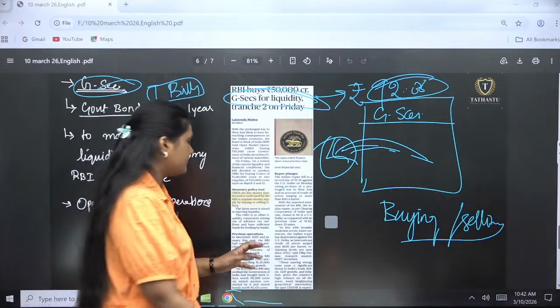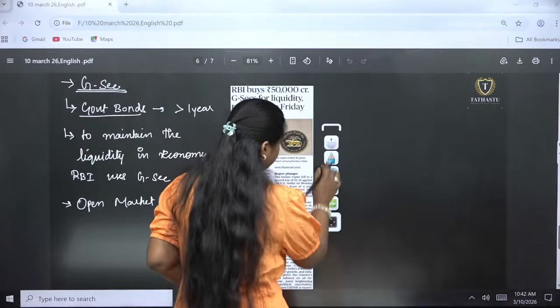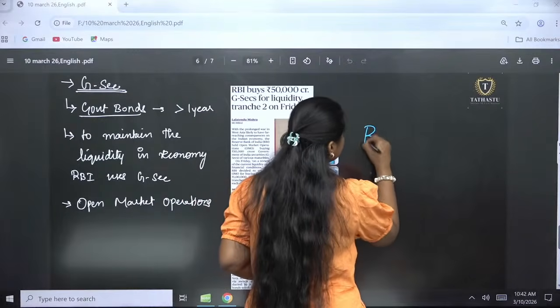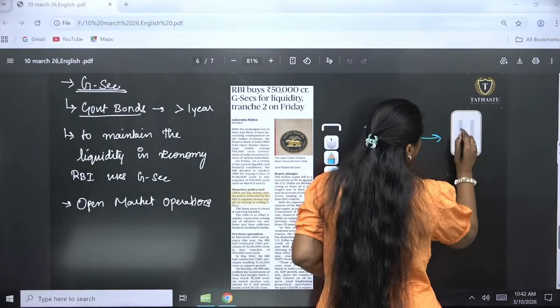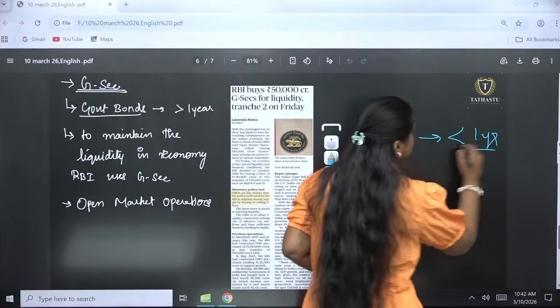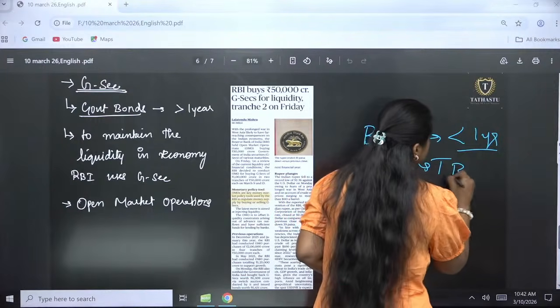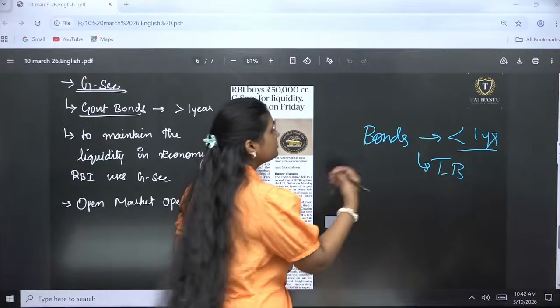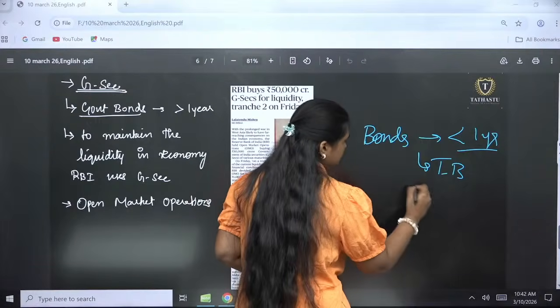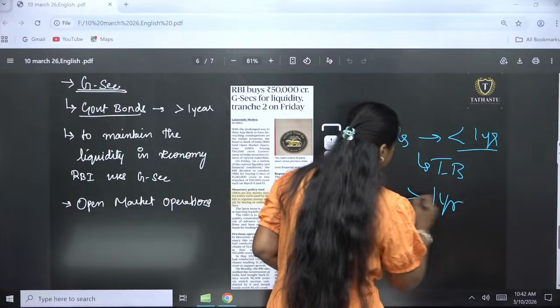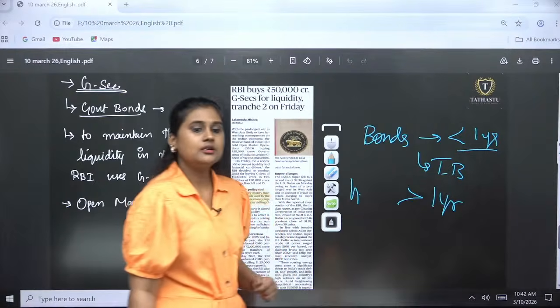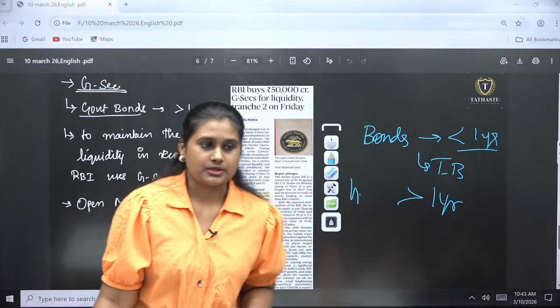So if the bonds or bills are for less than 1 year, then they are called treasury bills, which is T-bills, okay. If it is more than a year, then it is called security bonds and government securities, okay.